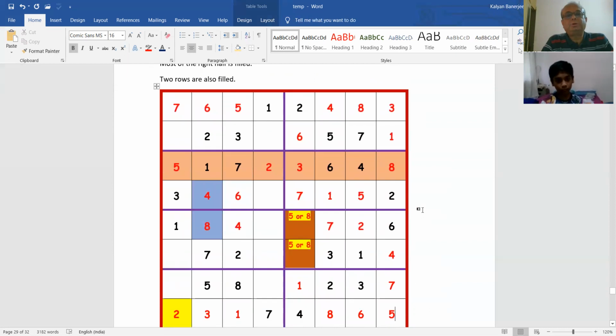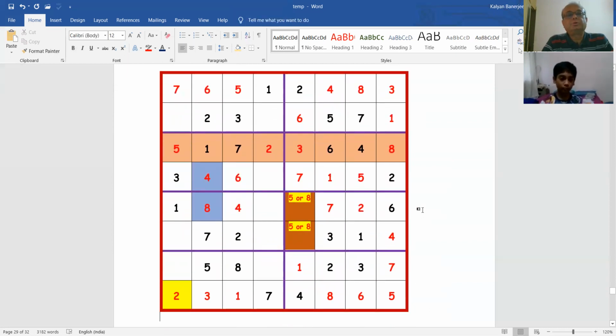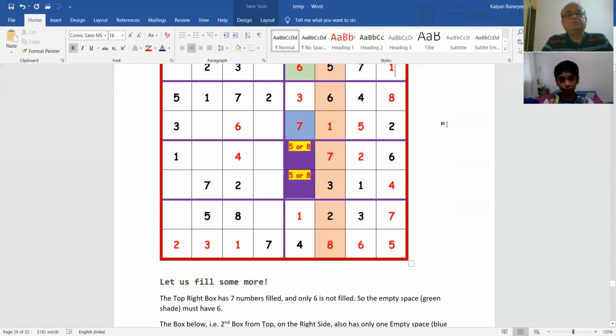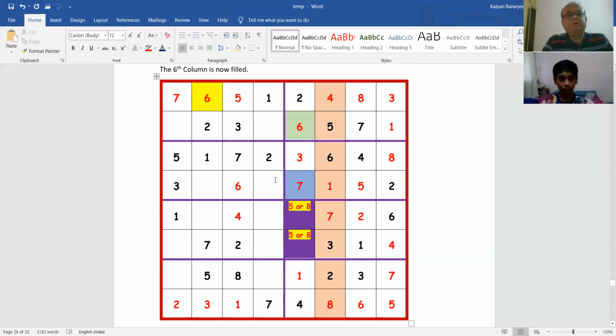Now this is how it looks. The next one: when we have filled in this 5 and 2, we are looking at this column. In this column you see again there are 2 empty spaces. Why are we picking it? Because only 2 are remaining, so it is easy. What are the 2 numbers missing in this?